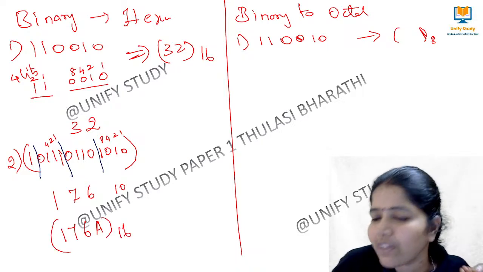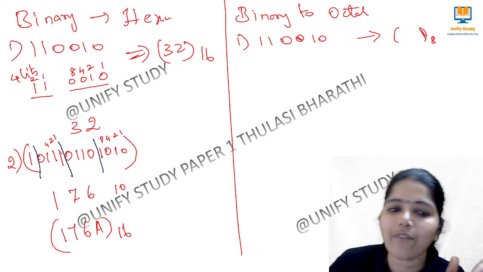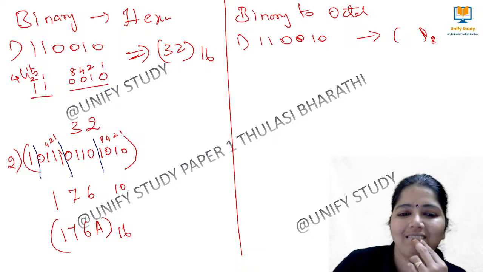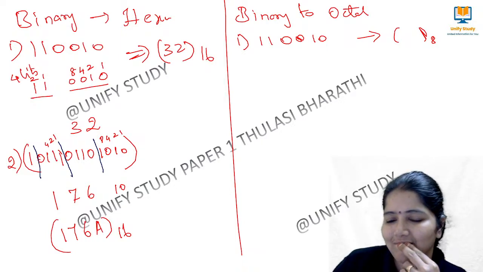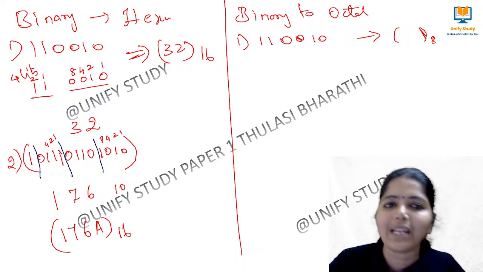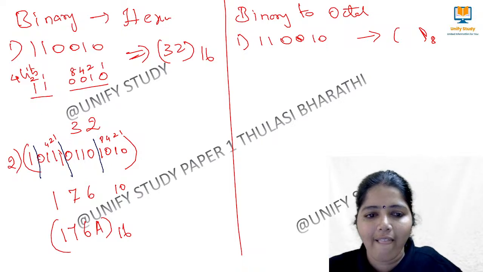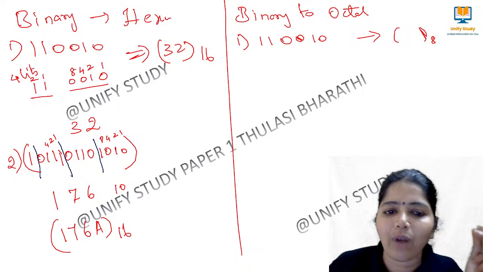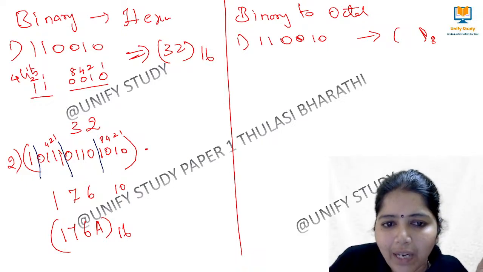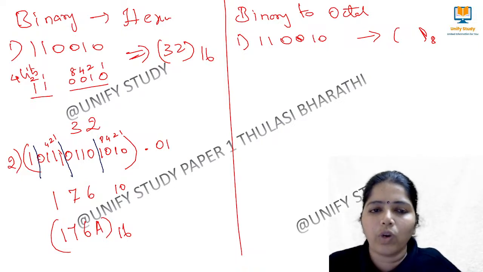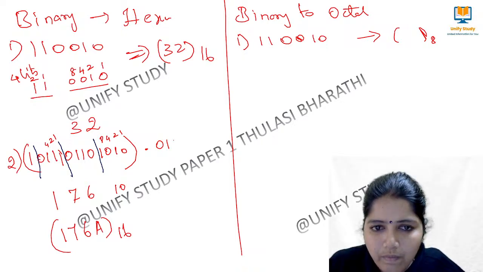I have purposefully given you a big number. Exams we can get, na? So this is how we convert a binary number to a hexadecimal number. Clear? Okay. I add one more thing to this problem. If I have another number like this, how will we do it?